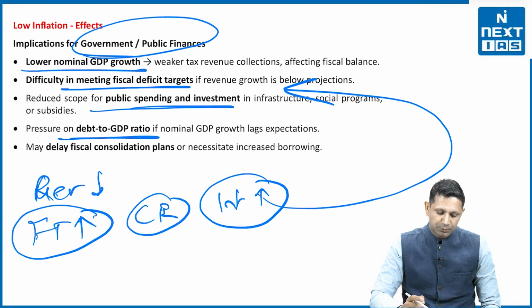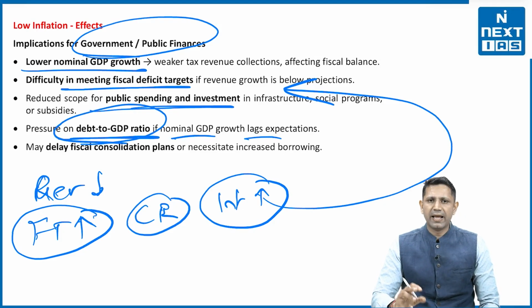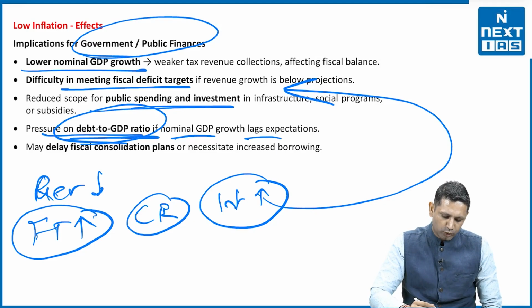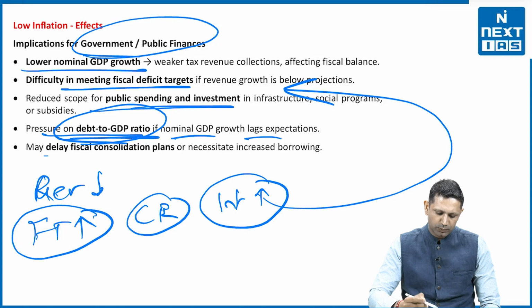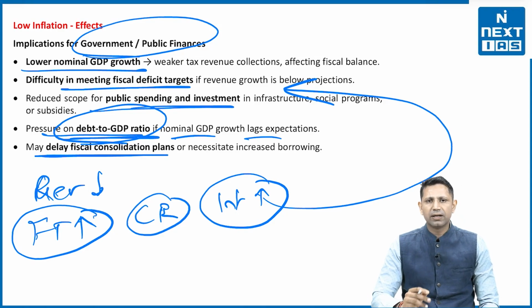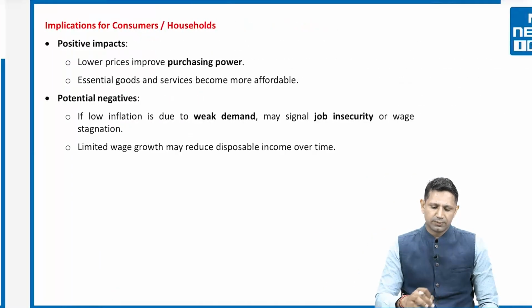Then the pressure of debt to GDP ratio will increase if the nominal GDP lags the expectations. Yani if nominal GDP lags behind, then there are going to be pressure on the debt to GDP ratio, and it may result in delay in the fiscal consolidation.